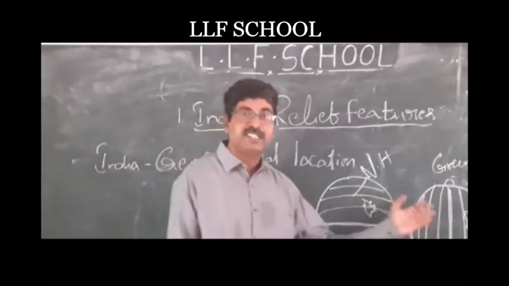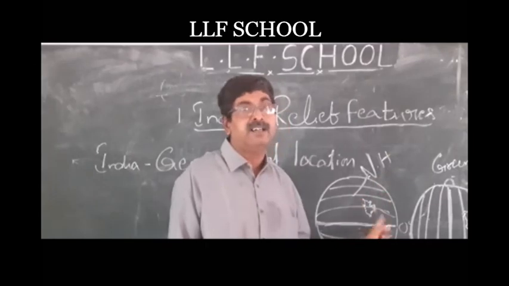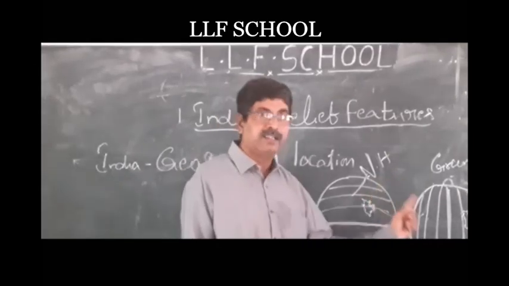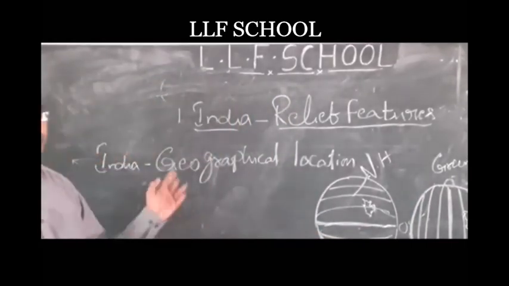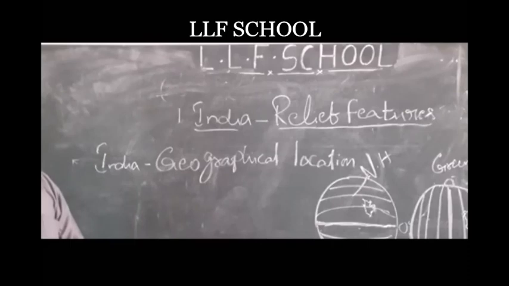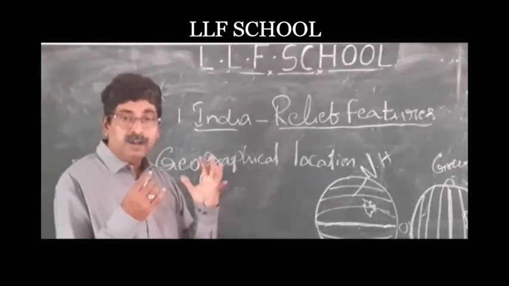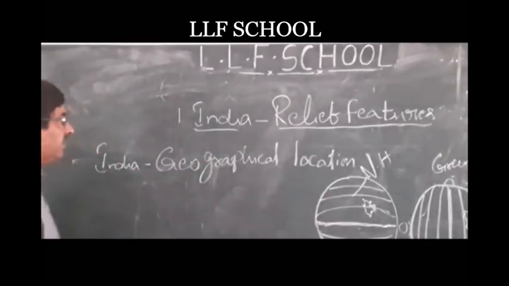According to the latitudes and longitudes, India is located in the northern hemisphere as per latitudes and in the eastern hemisphere as per longitudes. So we can say it is in the northeastern part of the globe. This is the location of India according to latitudes and longitudes.